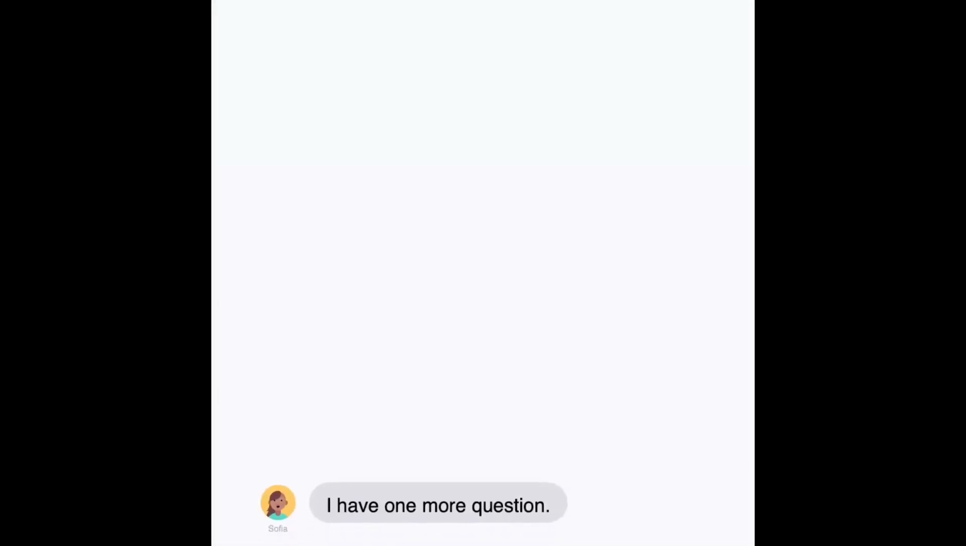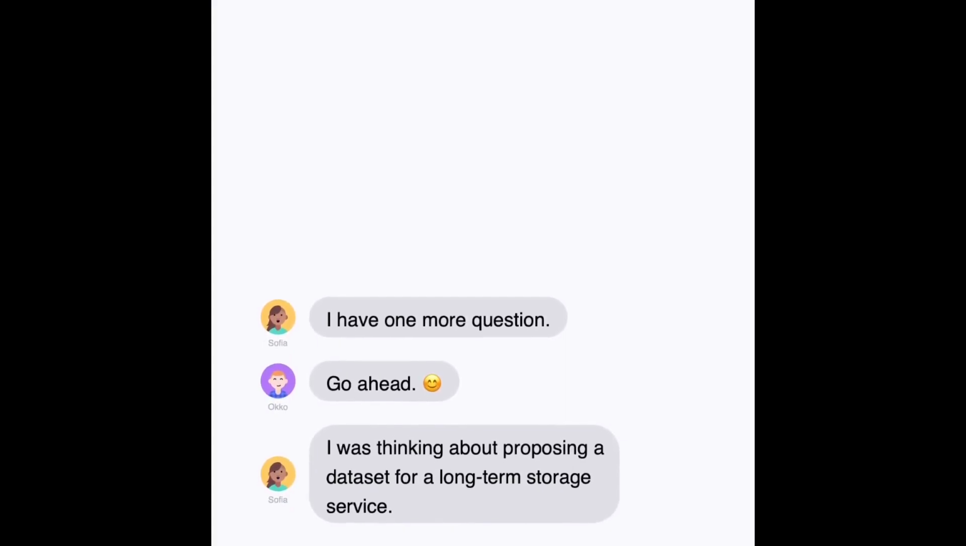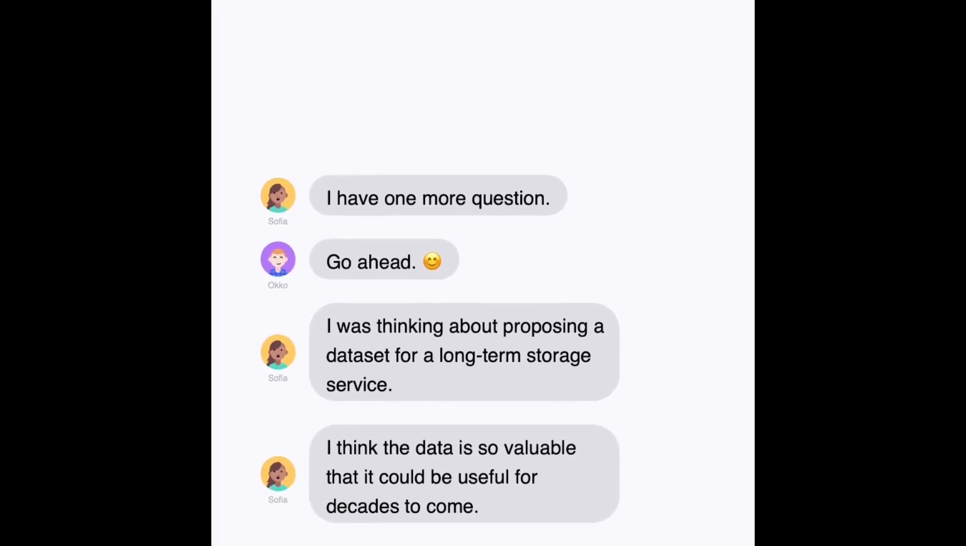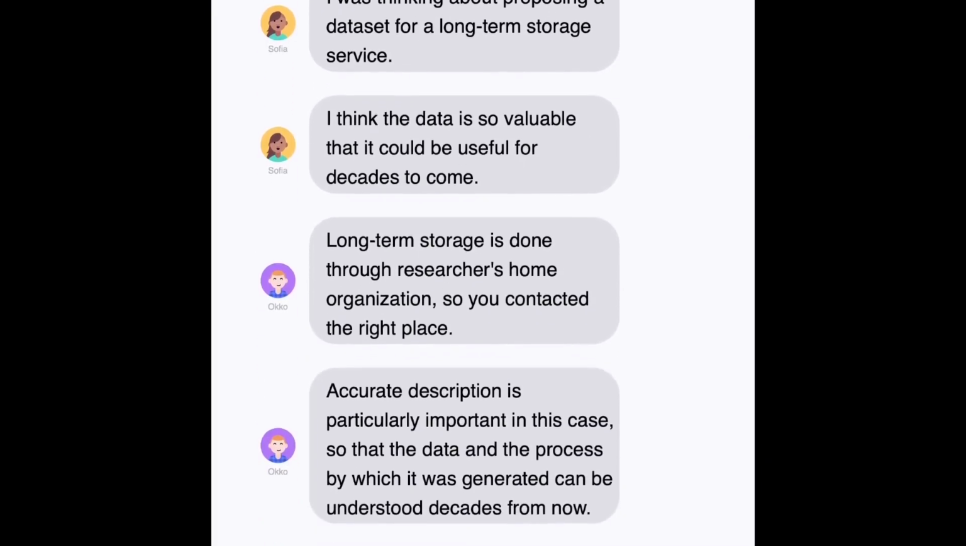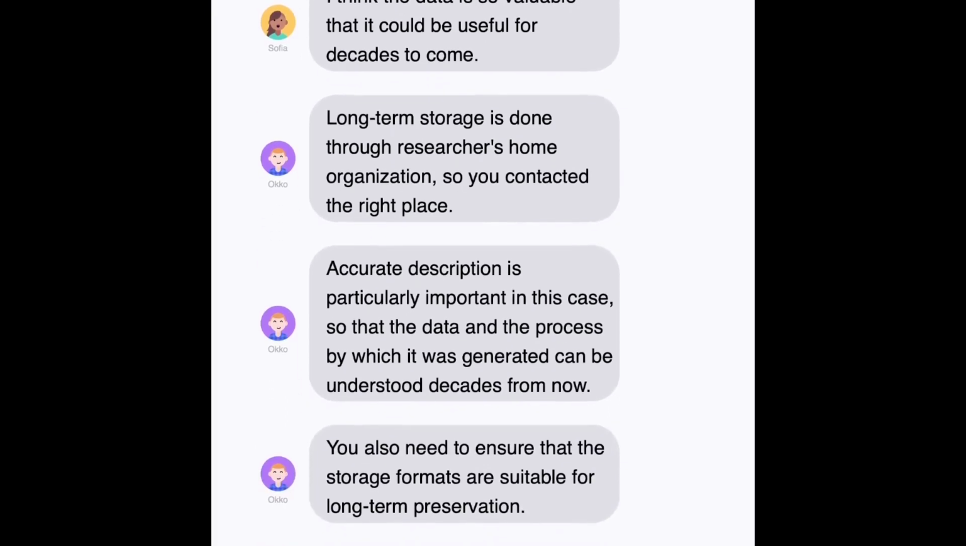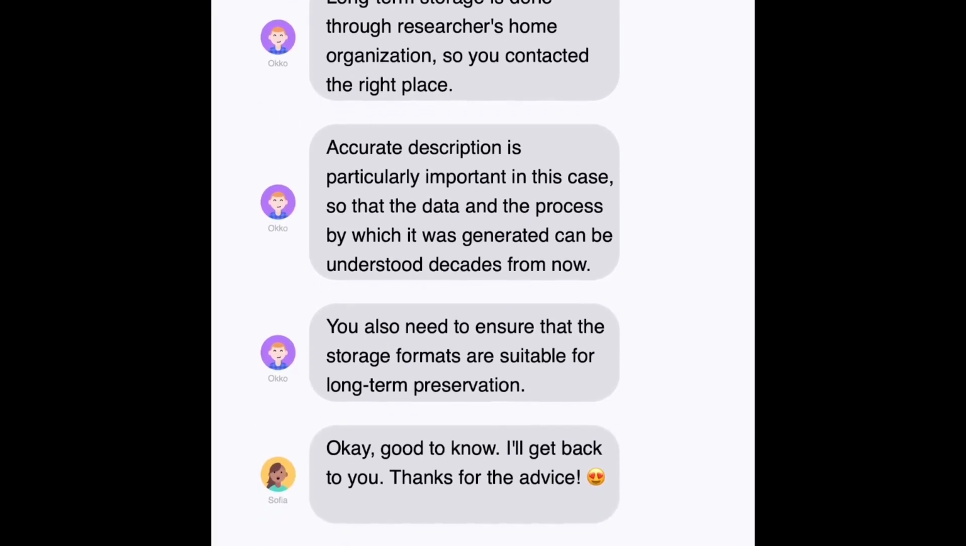I have one more question. Go ahead. I was thinking about proposing a dataset for a long-term storage service. I think the data is so valuable that it could be useful for decades to come. Long-term storage is done through the researchers' home organization, so you contacted the right place. Accurate description is particularly important in this case, so that the data and the process by which it was generated can be understood decades from now. You also need to ensure that the storage formats are suitable for long-term preservation. Okay, good to know. I'll get back to you. Thanks for the advice.